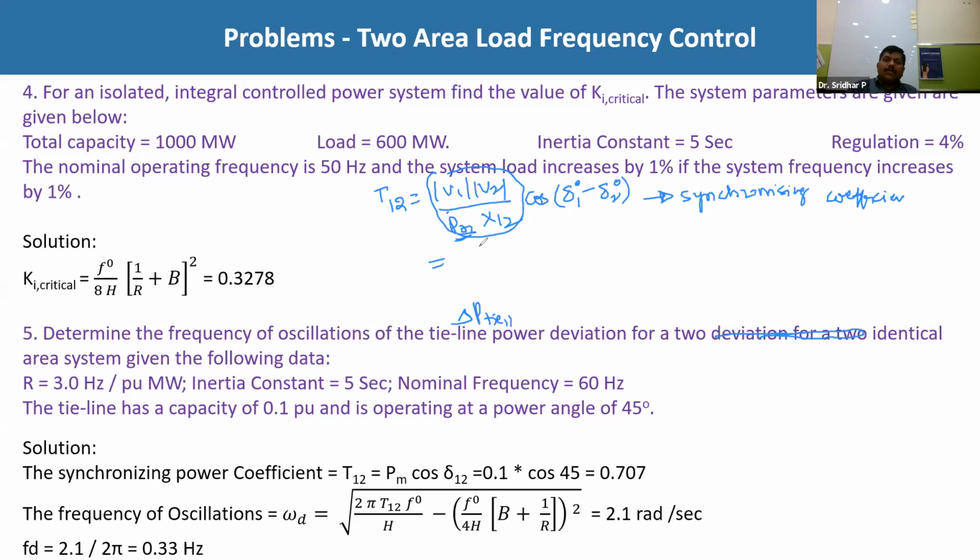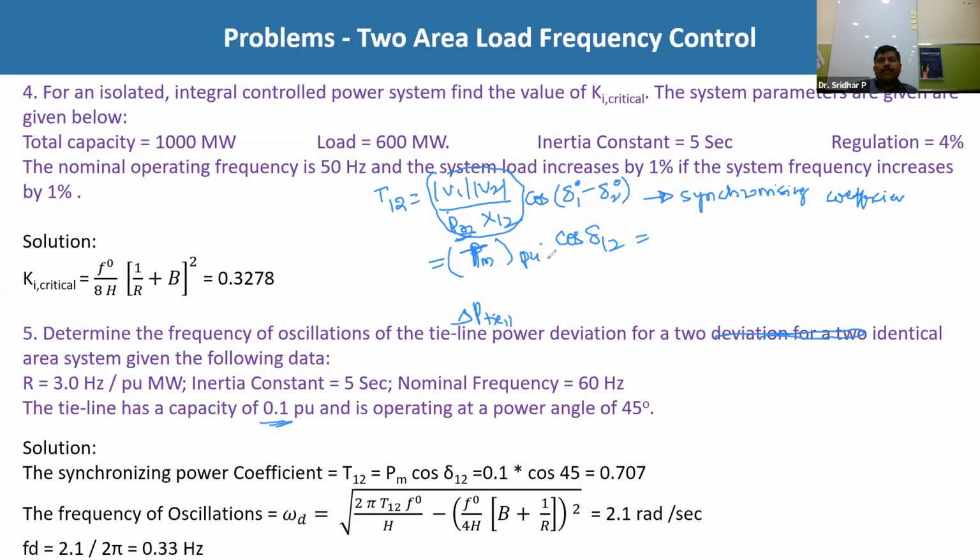V1 V2 by PR1 into X12 is the value in per unit only. You can represent it as P maximum or T maximum in per unit, into cos of delta 1 2. What is this T maximum per unit? The tie line has a capacity of 0.1 per unit.